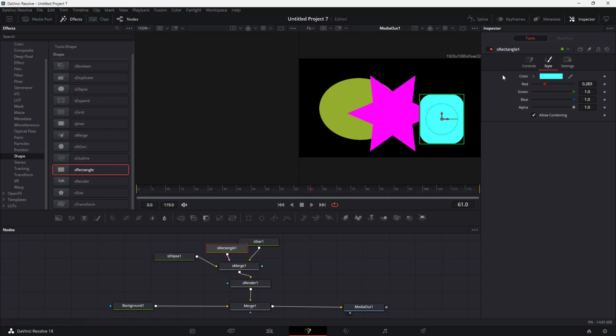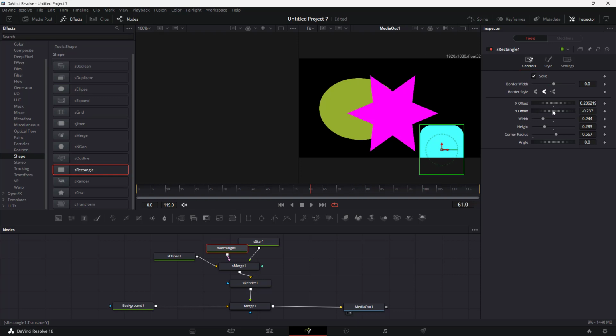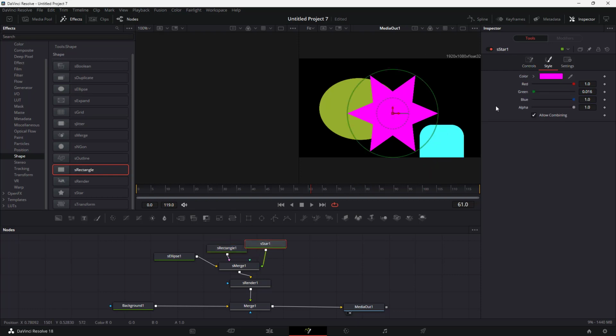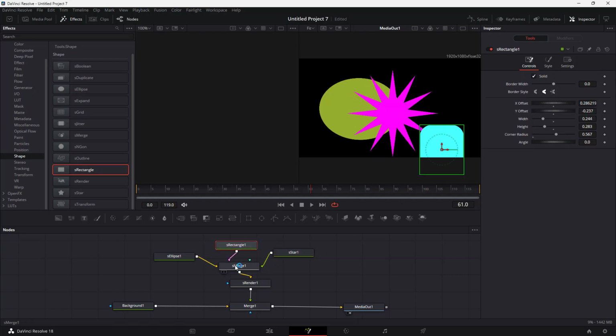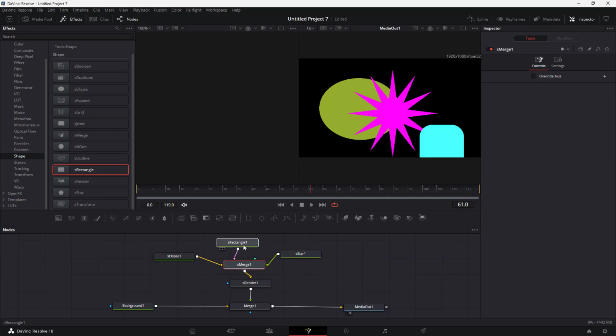So once this is done, you can go around over here onto the controls, change around different properties. So let's say you want to change the control of the star right here. You can go around with the control, and change around the depth, for example, and change the number of points over here as well. You can also animate all of these, as you can see, just like this. So this is what you have.